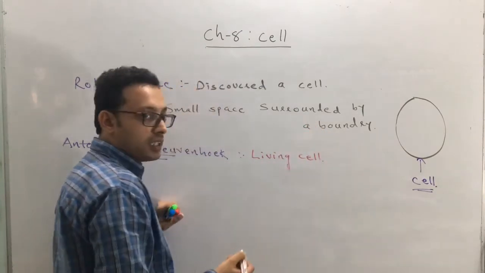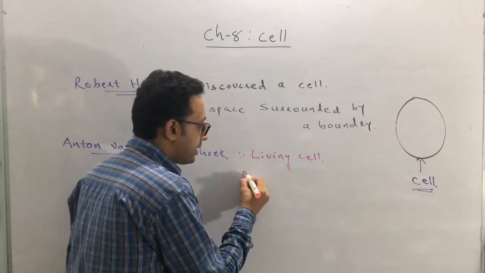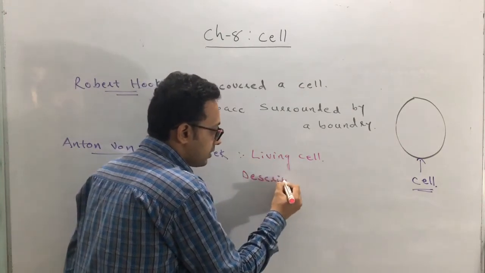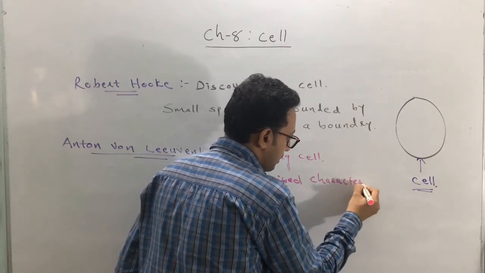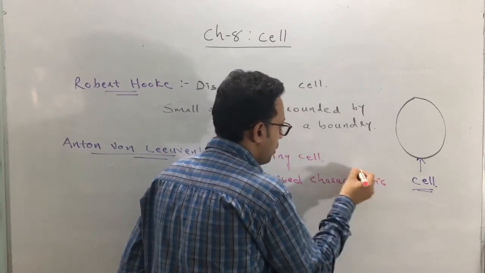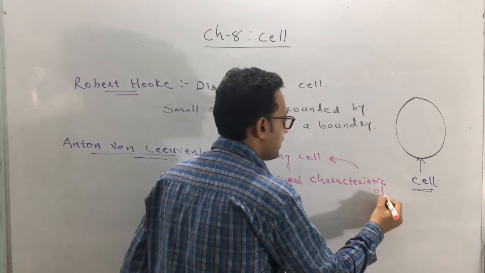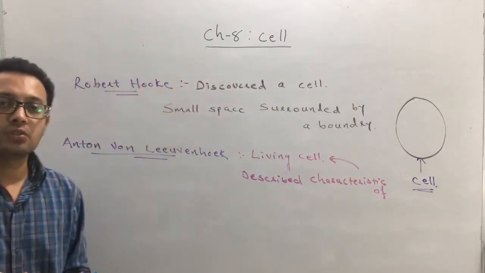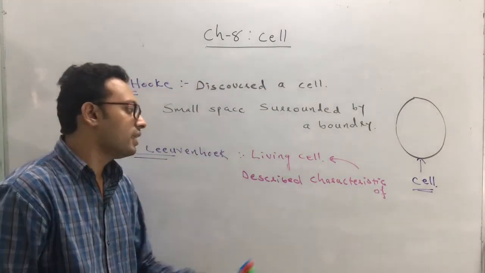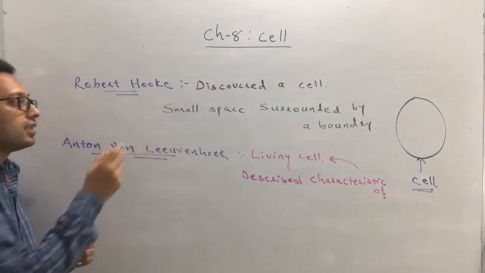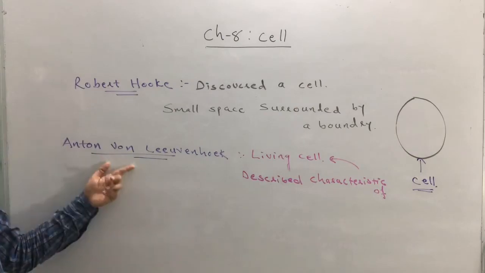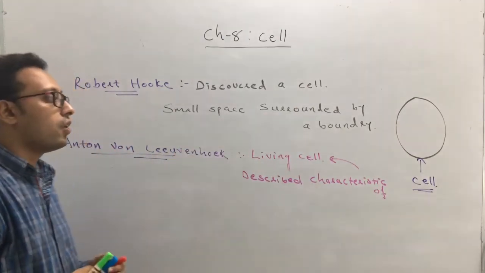Okay, so he described the characteristics of a living cell. He has observed the living cell for the first time, and then he has described the characteristics of this living cell. Which scientist? It's Anton von Leeuwenhoek.